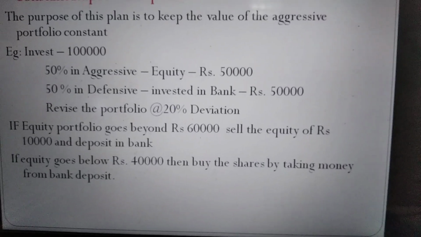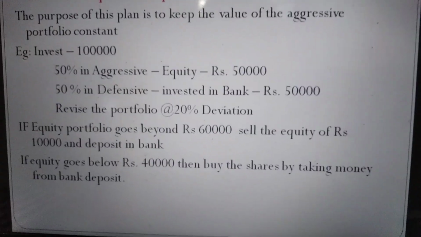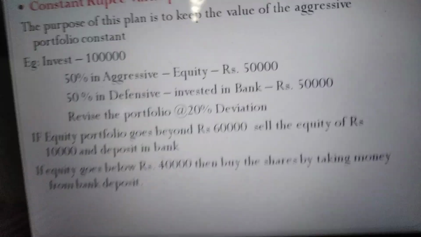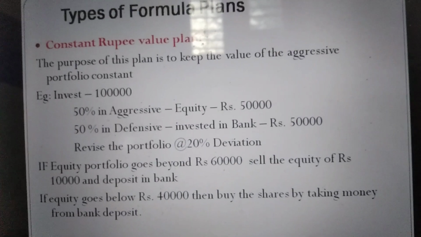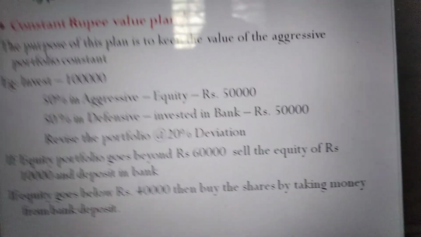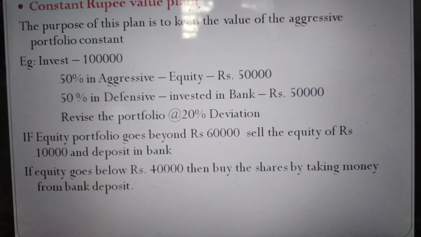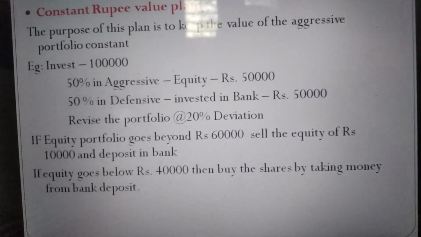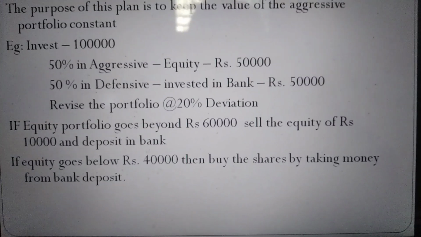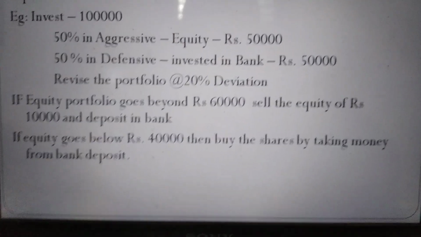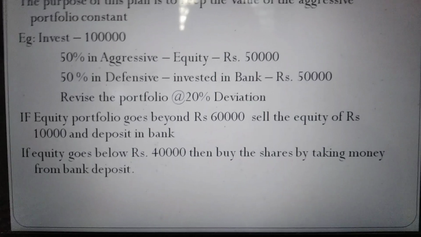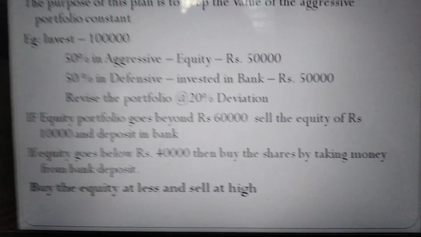Okay, which means 10,000 rupees you will take from the bank account and deposit in the equity. By doing this, we are trying to keep the total value invested in equity at 50,000, with minimum variations within 40,000 to 60,000. If there are changes within 40,000 to 60,000, we are not going to initiate any actions. But if it crosses this threshold level of 20%, we will revise the portfolio, either by buying or selling securities.